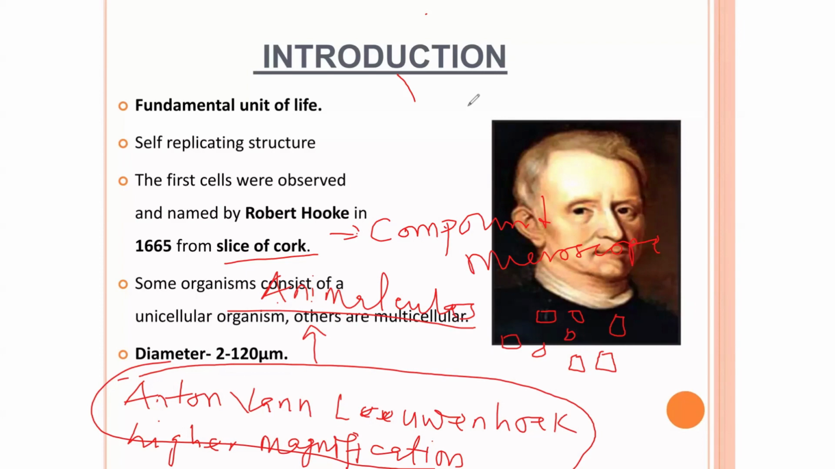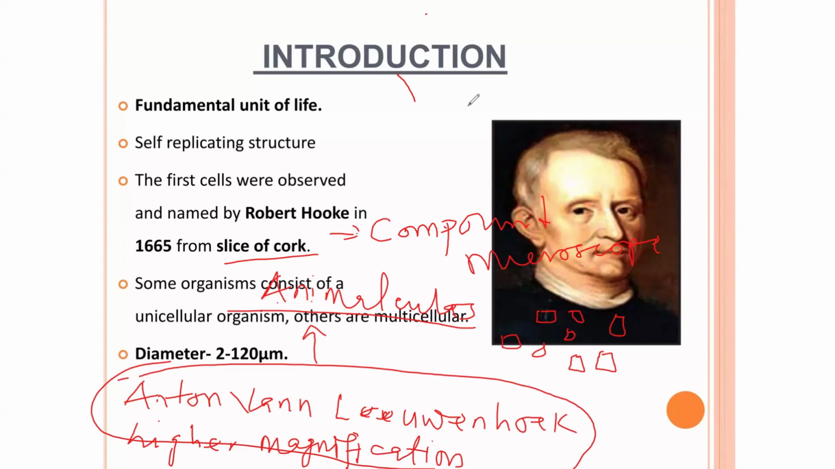So first, Robert Hooke in the year 1665 used a slide of cork and observed it using a compound microscope, and he was able to come up with the idea of the cell, and he saw the structure looking like a room-like structure. And then after that, Anthony van Leeuwenhoek used the same type of microscope, but with higher magnification, and he was able to demonstrate that the cells are alive.